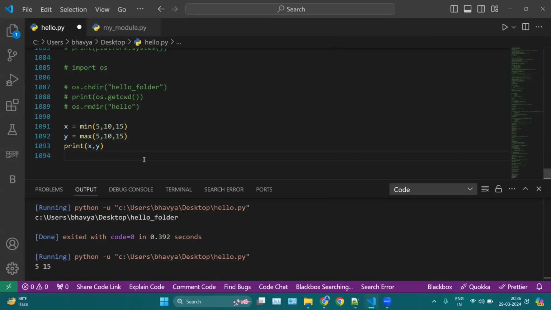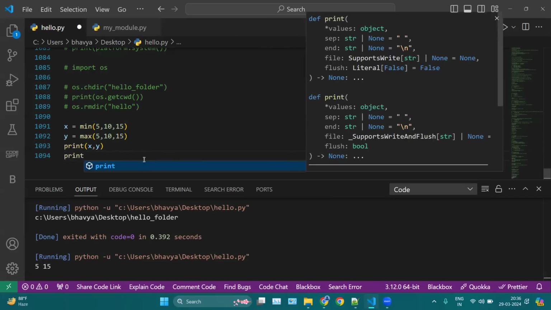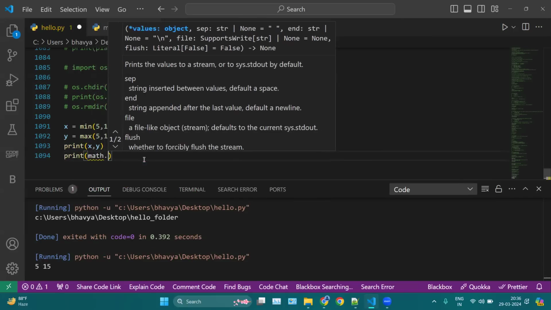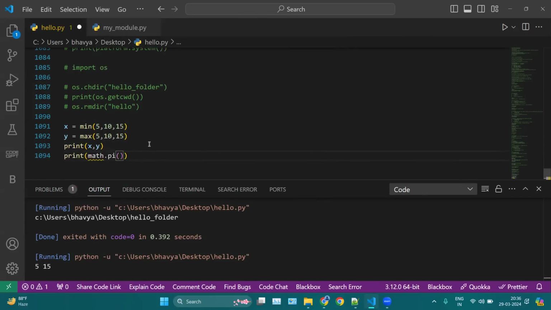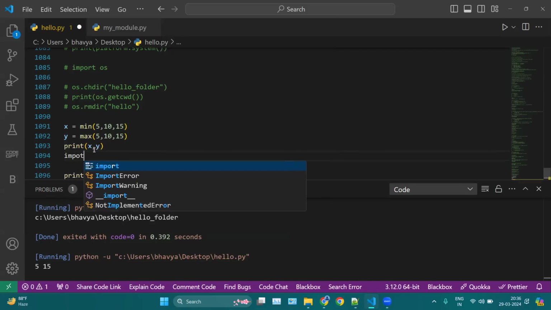For example, let's say if I want to print math.pi, if I want to know the pi value, then for this I have to import math here. So here I can import math.